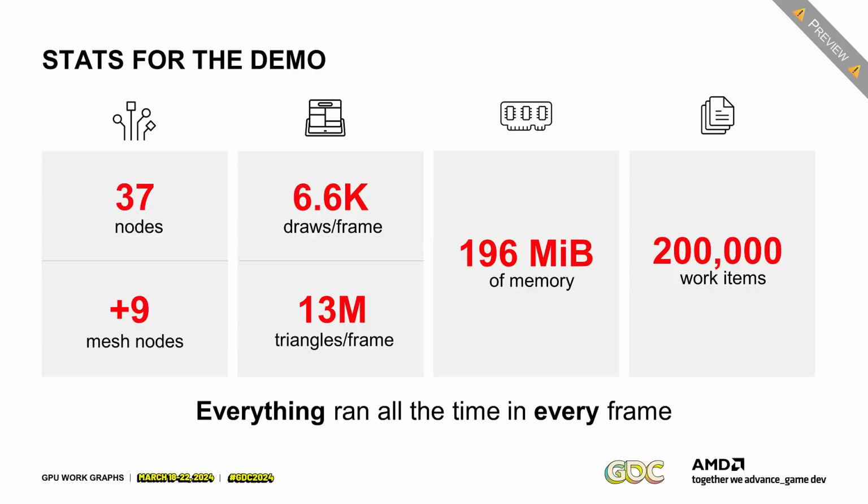And what I haven't been telling you so far in the demo is everything you saw there was running every time in every frame. So all the procedural generation was actually running every single frame. You could cache it and be smarter about it, but we're regenerating all the grass and all the markets and everything every single frame. It just happens it runs so fast that we didn't even bother to optimize this.